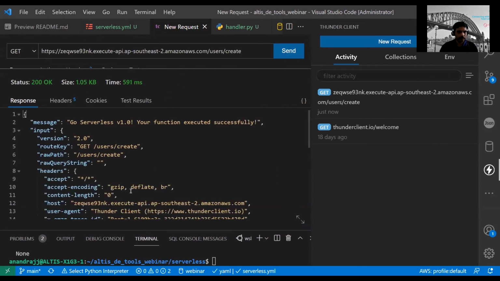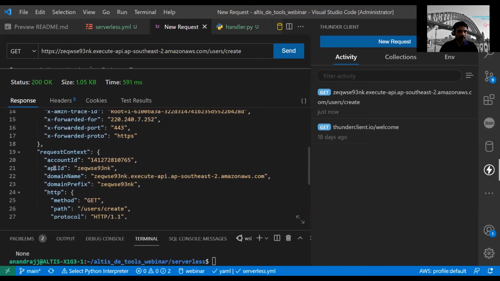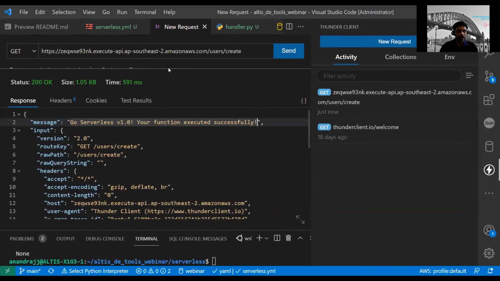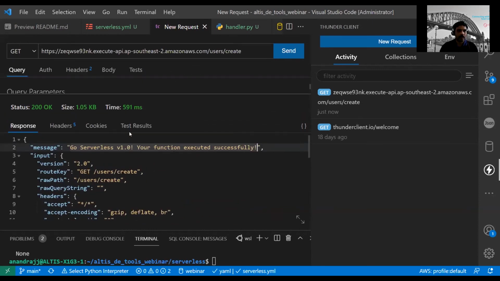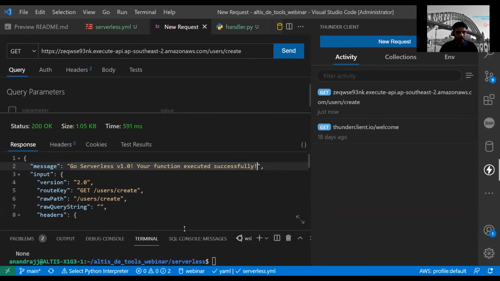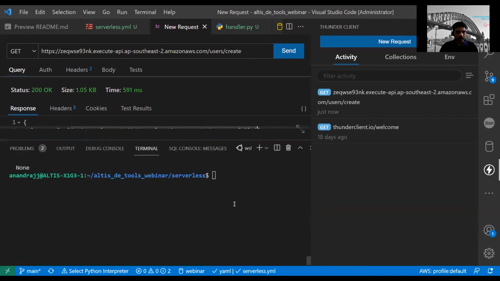Let's resize this one. You can see this was the input provided by the API call, and this is the message that we actually coded as the response: Go serverless, your function executed successfully. That's the response from the API. So you can also query REST APIs while staying within VS Code. You don't have to go out of VS Code for anything; most things you should get done within VS Code itself.